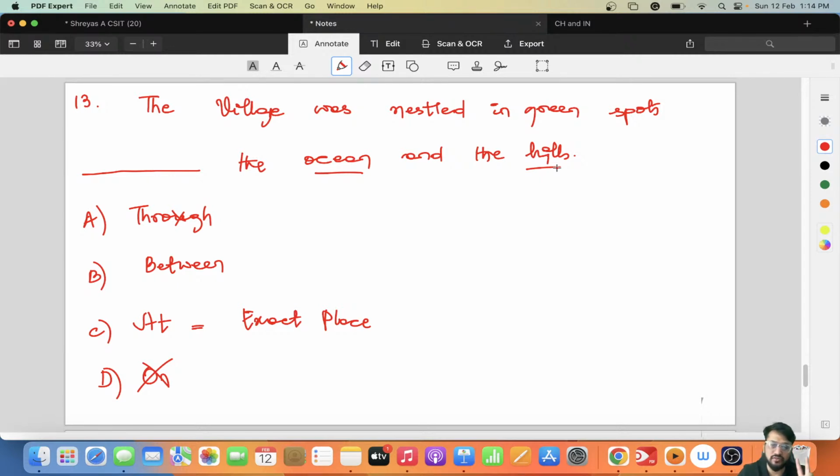So when there is only one exact place, you can use the word at, but there are two places here, right? So ocean and the hills. So you can't place something through ocean and hills because both are not transparent objects. Both are actually hard rock subjects, right? So you place something between the ocean and hills. Okay? Go ahead with the 14th question, right?